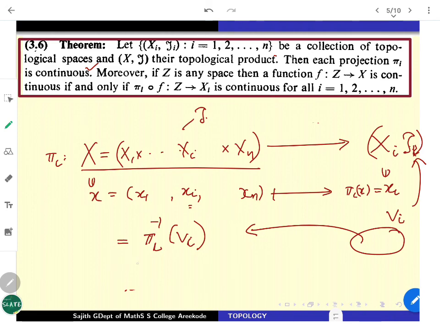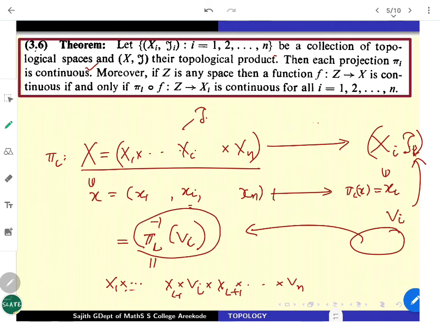Which means this will look exactly like X1 cross etc. Whenever it comes to Xi, you have to make sure it is Vi. All other factors are simply X1, X2, up to Xi minus 1, with Vi, cross Xi plus 1, cross etc., Xn. This is exactly your pi i inverse of Vi, because you are pulling back.